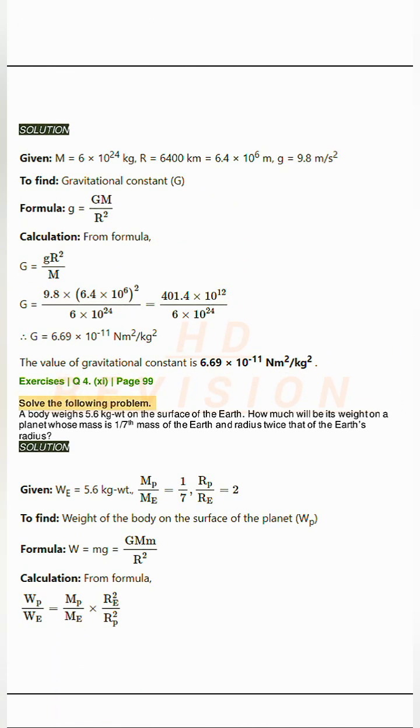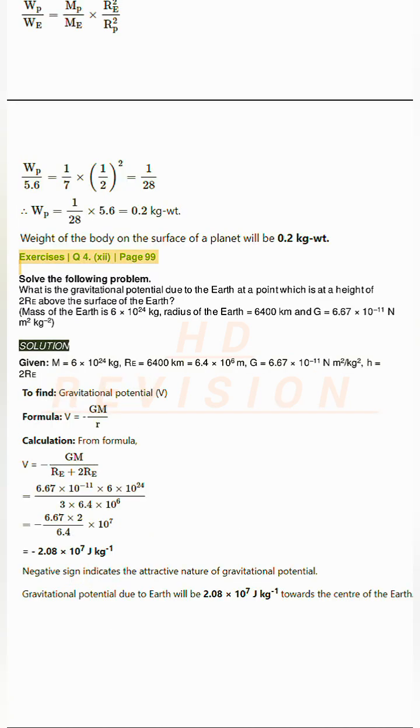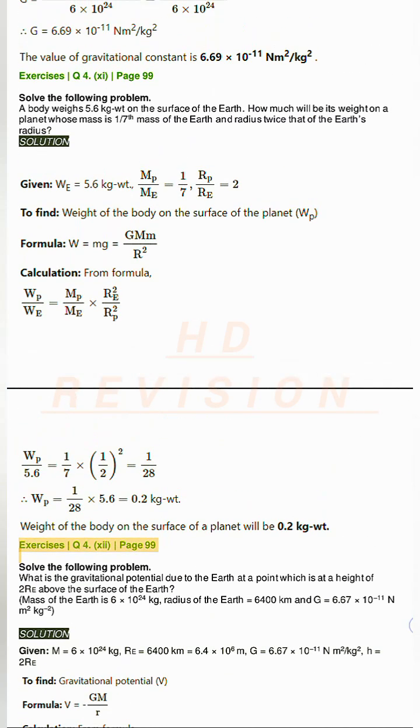Exercises Q4. B page 99. Solve the following problem. A body weighs 5.6 kg-wt on the surface of the Earth. How much will be its weight on a planet whose mass is 1/7 mass of the Earth and radius twice that of the Earth's radius? Solution.